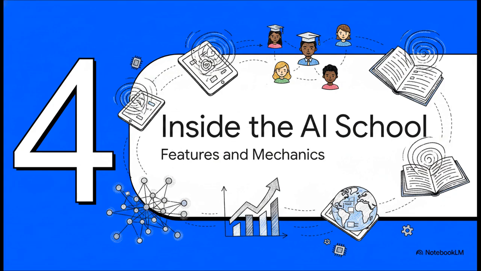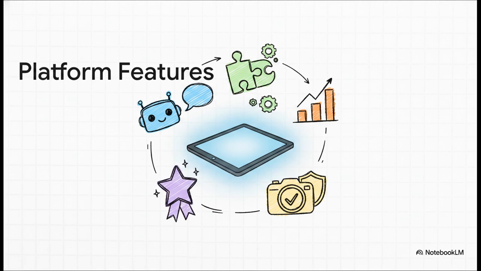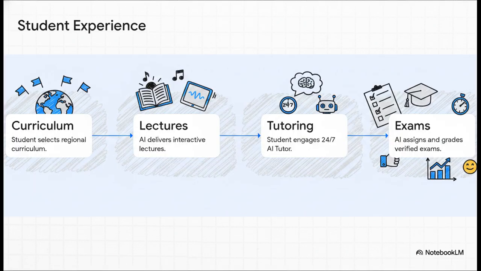Section 4. Inside the AI school. Features and mechanics. Now, what's really interesting about this is how a globally scalable AI classroom actually functions. It shifts learning from passive to deeply interactive. Just look at these features: an AI-tailored curriculum that actually adapts to you, 24/7 AI tutoring and homework help, which means, hey, no more waiting around for office hours. It emphasizes real-world, project-based learning so you apply concepts practically. Plus, there's a progress analytics dashboard, gamified motivation, think badges and streaks to keep you hooked, and absolutely crucial for credibility, verified camera exams.